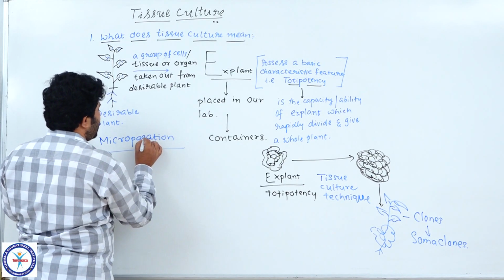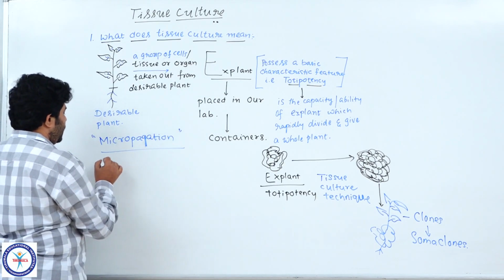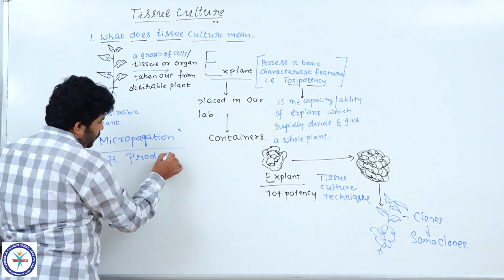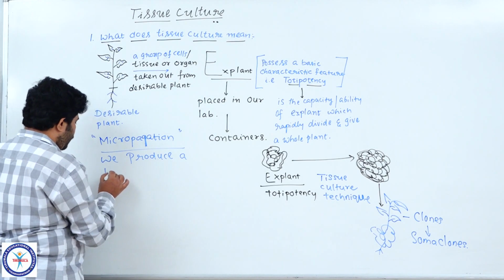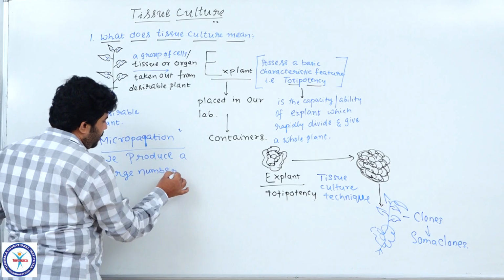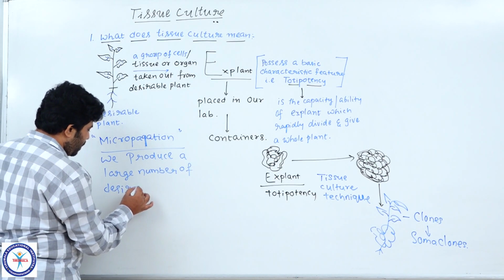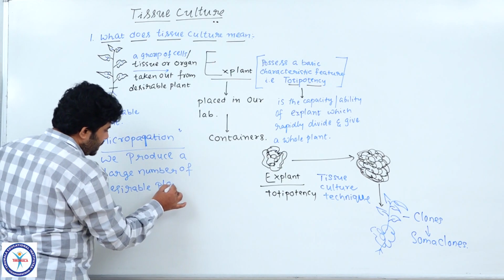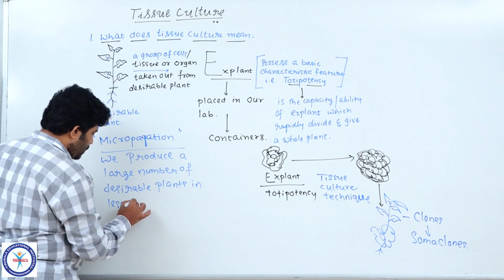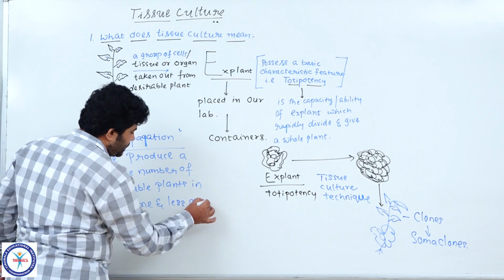It is also called micropropagation. It means we produce a large number of desirable plants in less time and less area or less space.